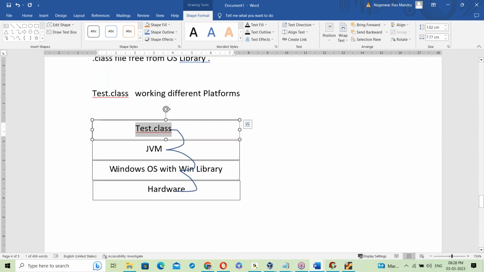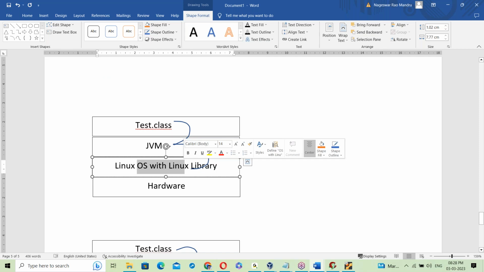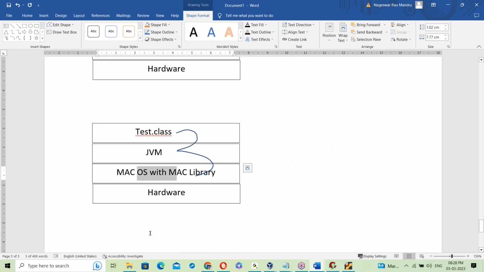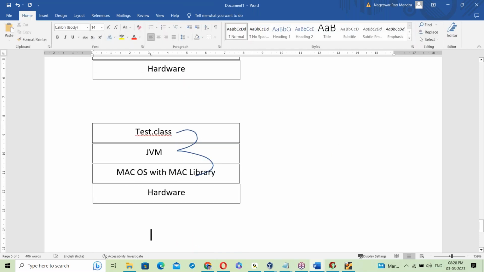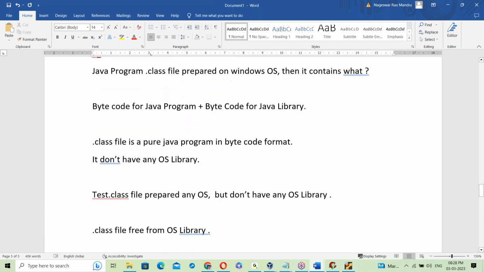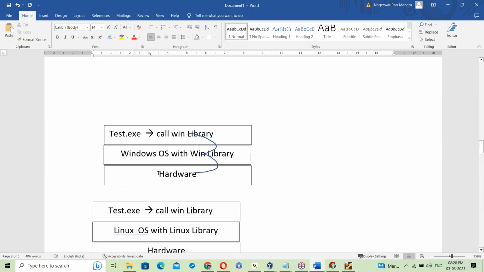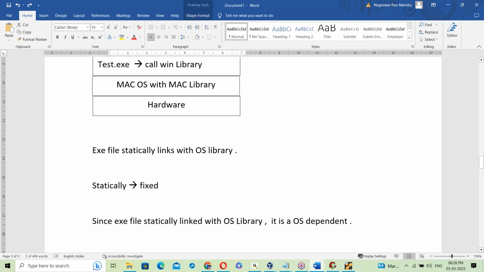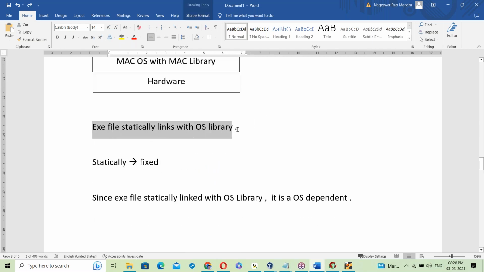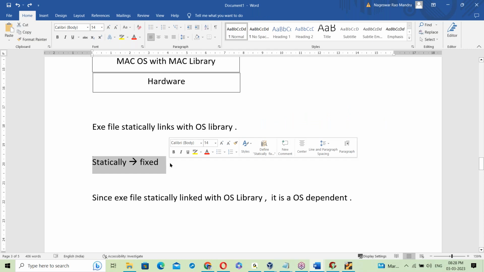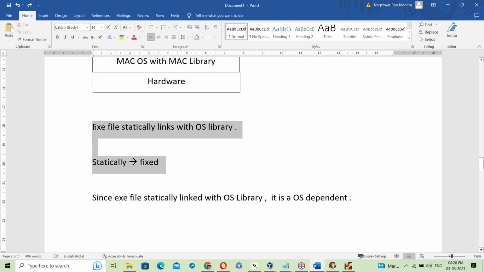So every time the OS changes, that link changes. The runtime link changes. That is nothing but dynamic linking. When it comes to C programming, the exe file is static linking. See, the exe file statically links to the OS library. That link never changes. The static link is fixed.